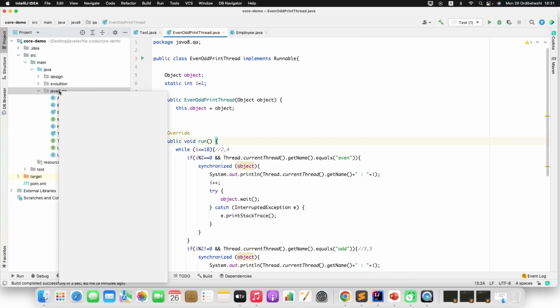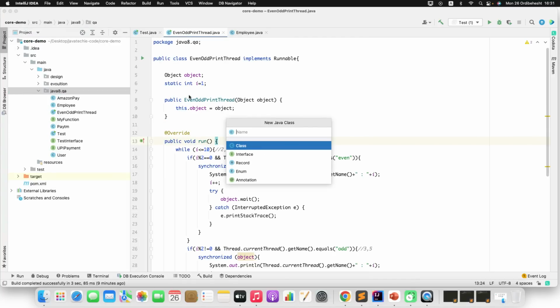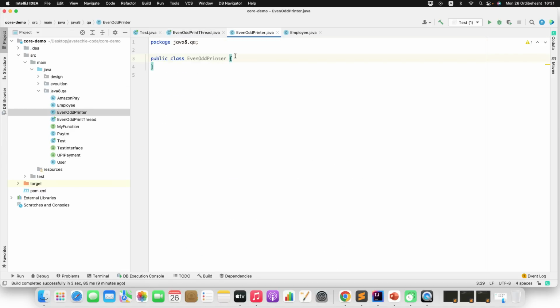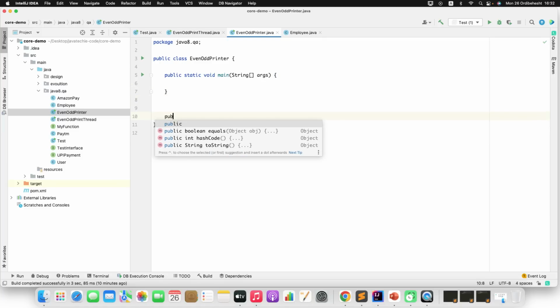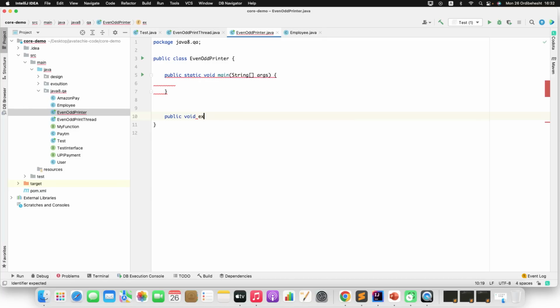So let me create a new Java class, EvenOddPrinter or something like that. Fine. Now here, I just need to create a main method. Next, I'll write a method that takes a number as input and keeps printing it, appending the thread name. Here you will use Java lambdas and method references, everything. So I'll write a public void execute method. You can define this as static so that I can show you the static method reference. Then I'll give it an int number.